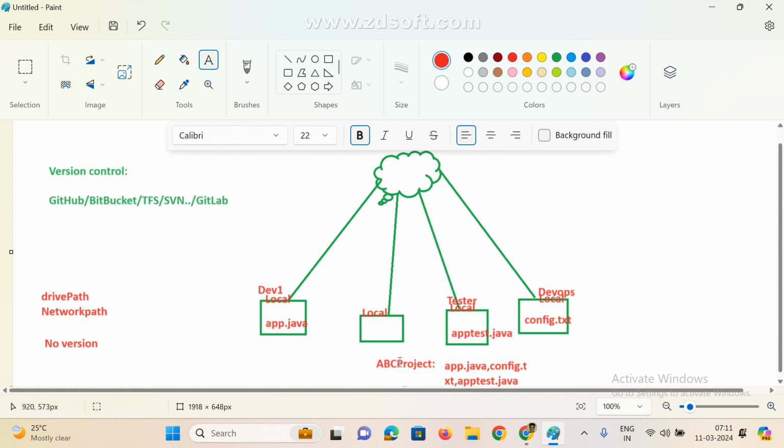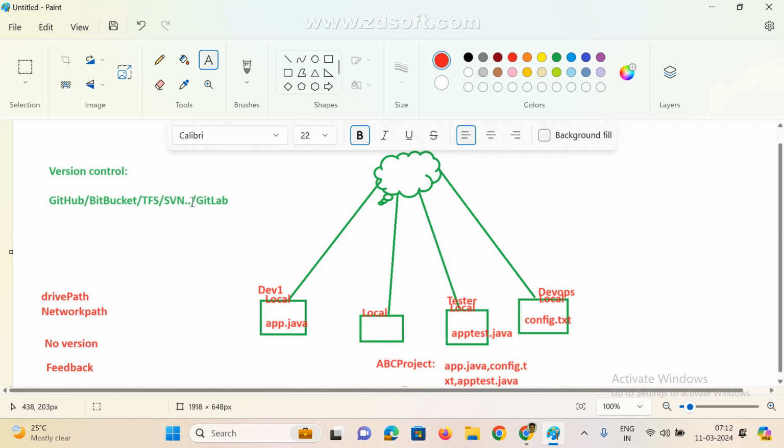A project is not a single day implementation. It is at least 6 months, 1 year, or 2 to 3 years continuously. Parallelly, everyone is implementing and writing code, developing something. So how do we track this information? With the help of a drive path or network path we can keep files, and they can copy whatever they want from that path. But there is no versioning, and there is no feedback or email about what is happening; we cannot get that here.